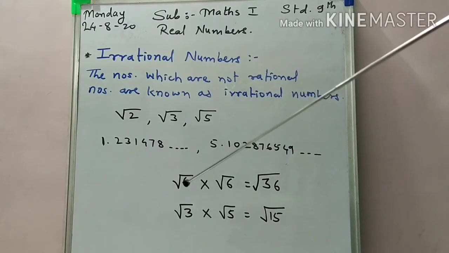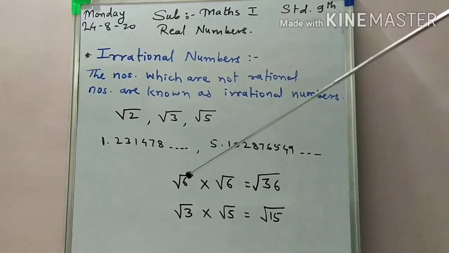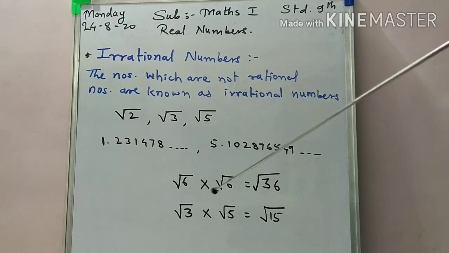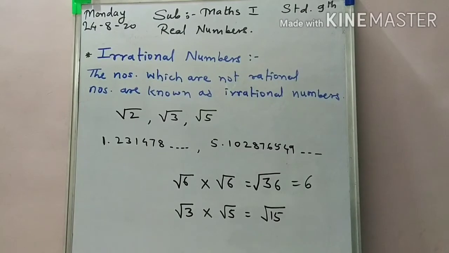So here we take one example of multiplication. The two numbers root 6 and root 6 are what? Irrational numbers. As we take the product, the product is what? Root 36. Okay, but root 36, the value is what? 6, because square root of 36 is 6. Means here as we take the product of two irrational numbers, we get the product as a rational number.